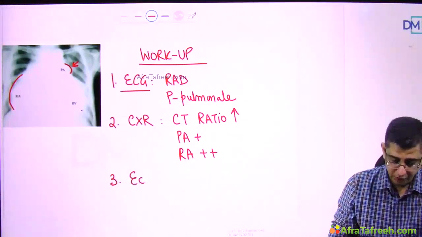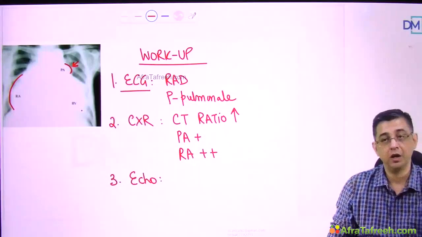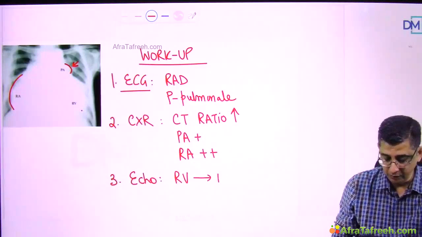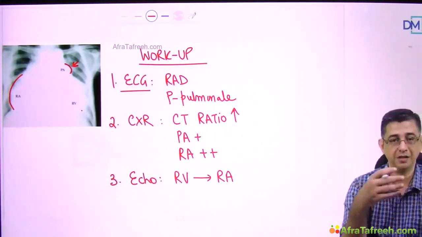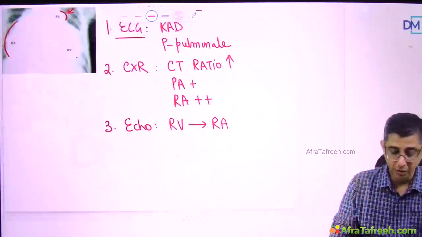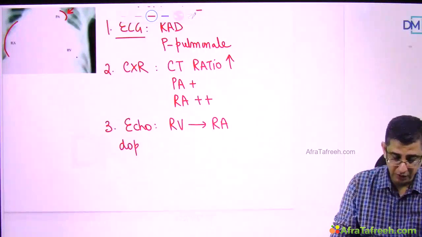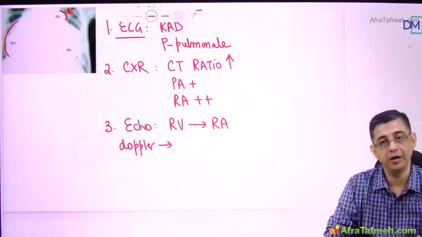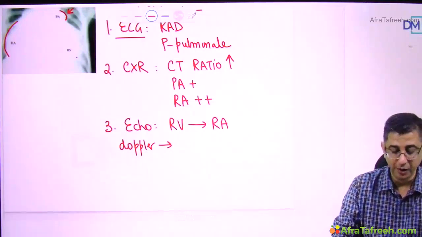For nailing the diagnosis, you will be doing an echocardiography, which will definitely show a jet of blood which will be racing from the right ventricle to right atria at a significant pressure gradient, and higher is the pressure gradient, more severe will be the features. And when you switch on the Doppler in this condition, you will be able to definitely identify the blood leaking from right ventricle to the right atria.